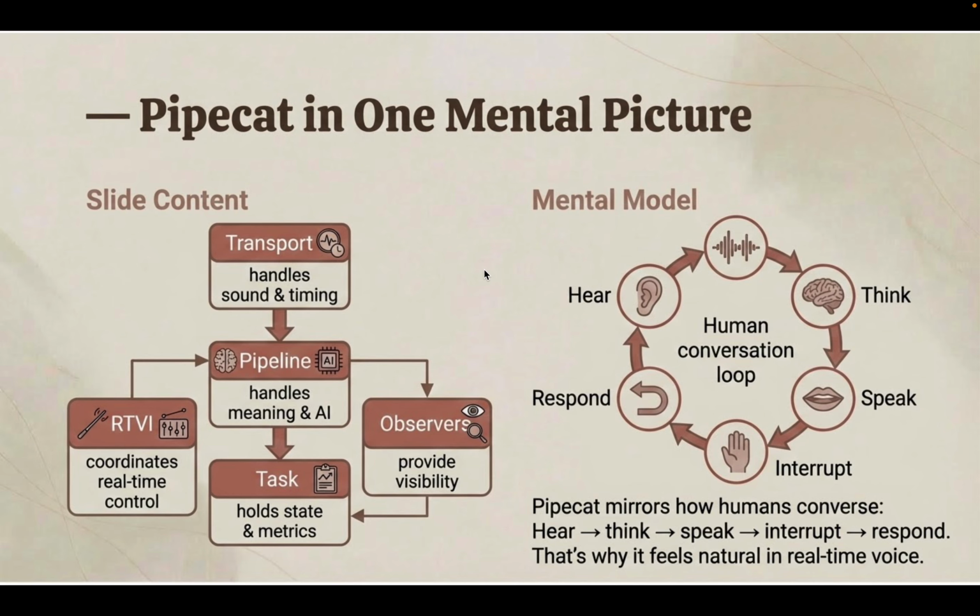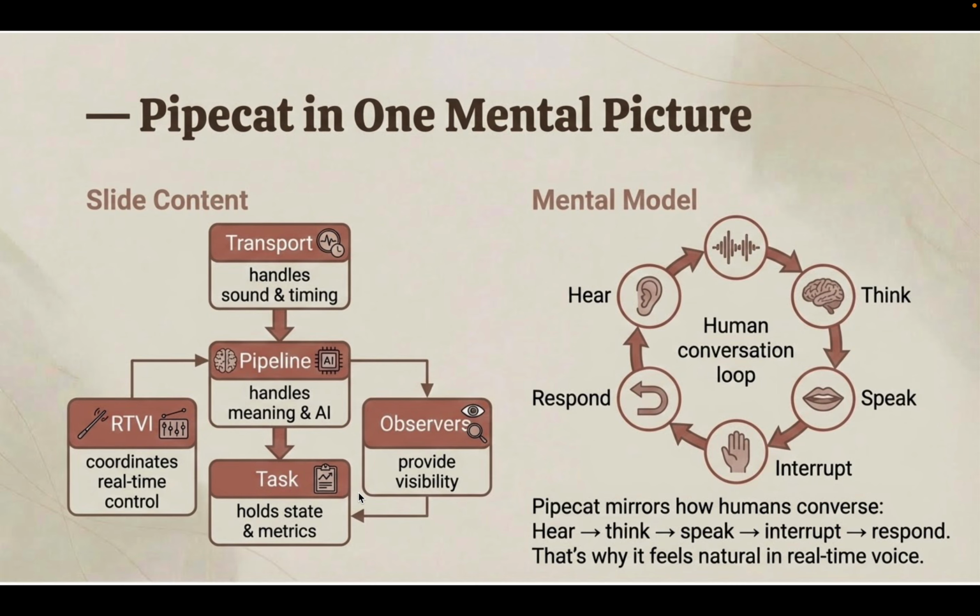Just to summarize, here is Pipecat in one mental picture. We have the transport, which handles sound and timing. We have the pipeline, which handles meaning and AI. We have RTVI, which coordinates the pipeline, whether it needs to stop, run, whatever.